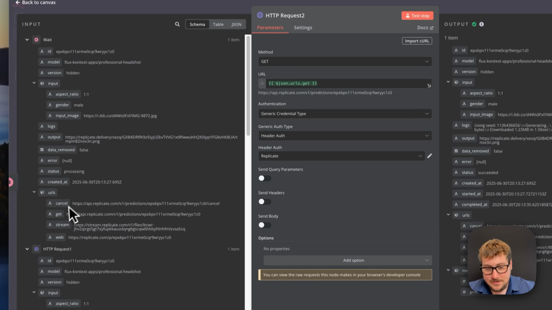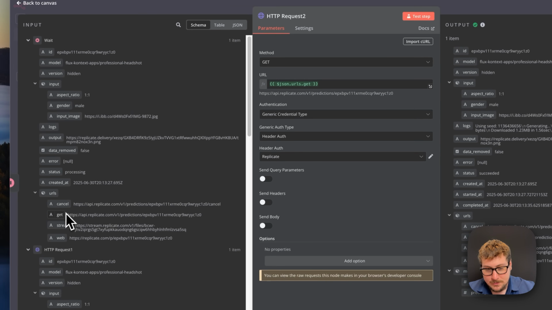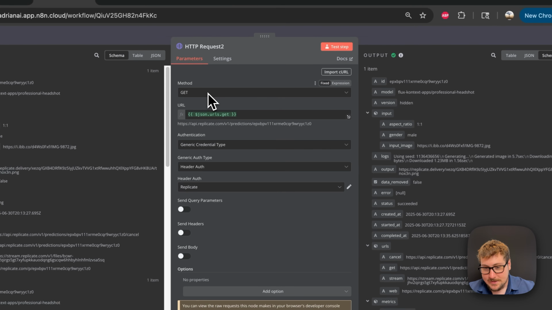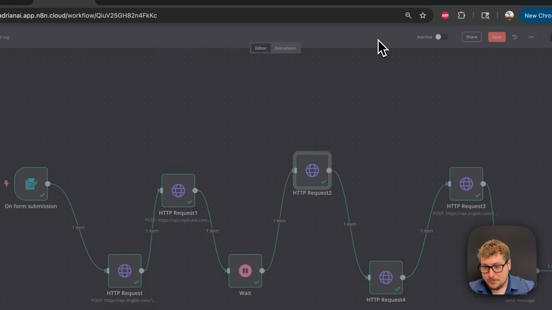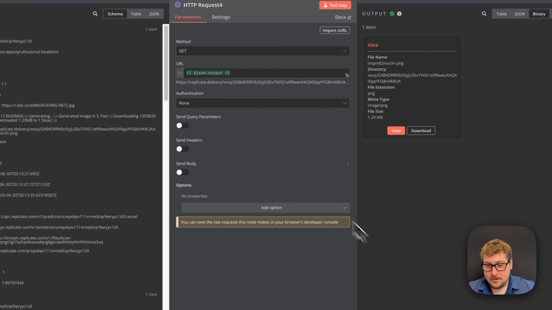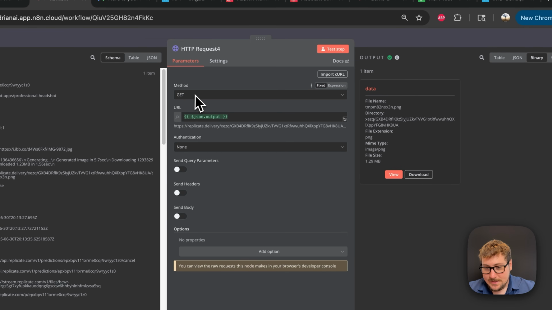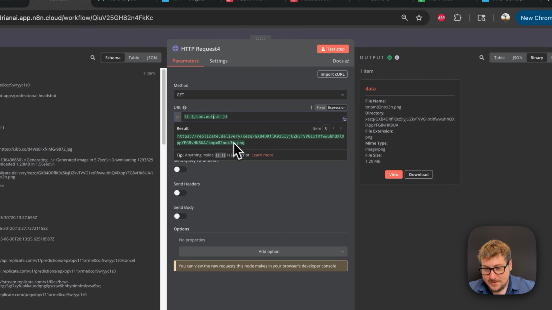So essentially when we sent the request and it went through, we have these URLs. So we have get right here. I just dragged this in. We're getting the get, which is a little bit confusing, but basically we're just trying to pull some more data from the service. So when we go to this other request, we are doing a get on this URL, which you can see is an image. So we have this as an image, meaning we could just send this to the person.